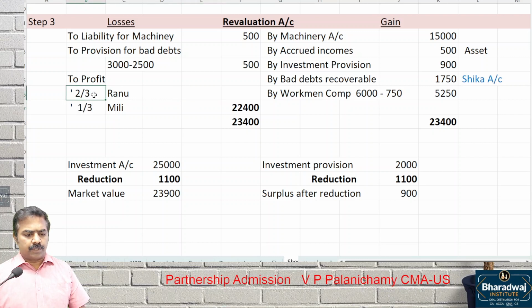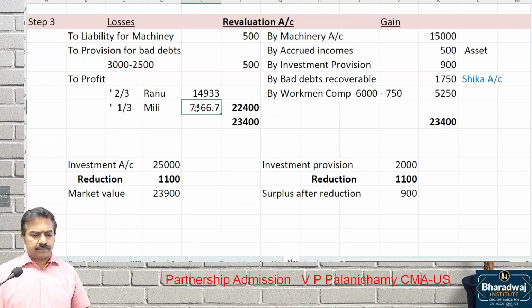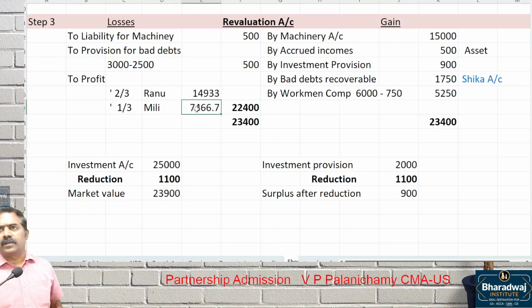So this 22,400 is transferred to old partners in old ratio. How much will you transfer? 22,400 into 2/3. This into 1/3. Anything that we missed out?